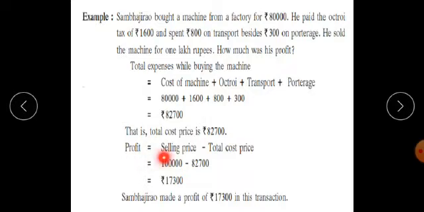Therefore profit is equal to selling price minus, instead of only cost price, we have to write total cost price, is equal to 1 lakh minus 82,700 gives us the amount as rupees 17,300. Therefore, final answer: Sambhajirao made a profit of rupees 17,300 in this transaction.